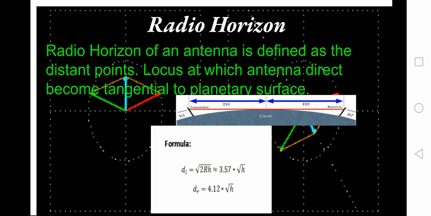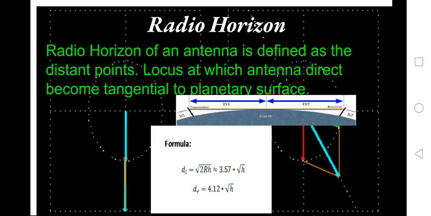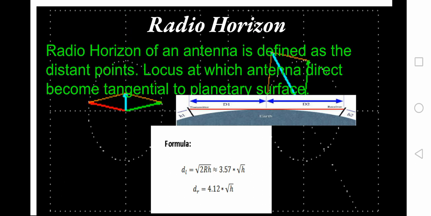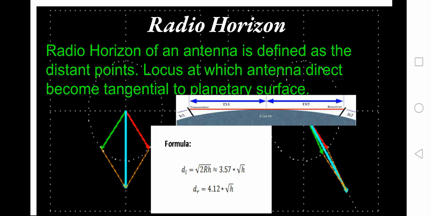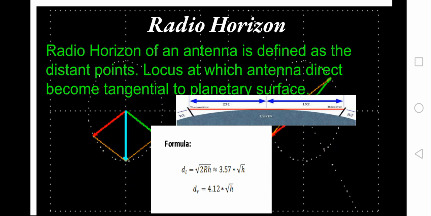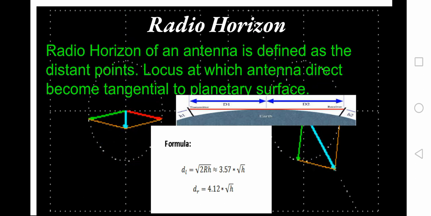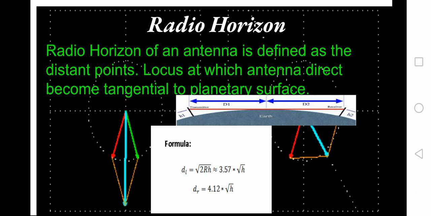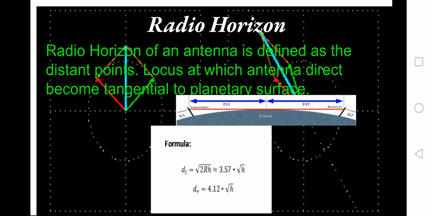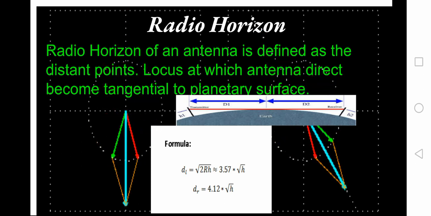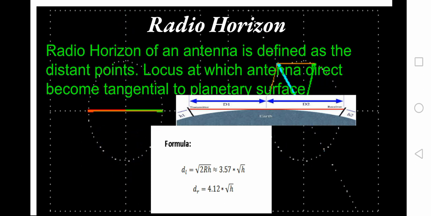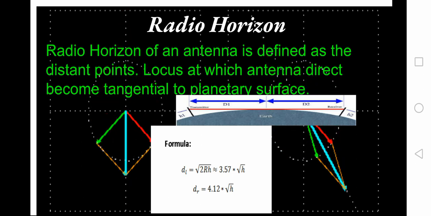Last in this presentation, we are having the radio horizon. The radio horizon of an antenna is defined as a distance points locus at which antenna direct ray becomes tangential to the planetary surface. It is also shown in the figure. And formula to calculate it is given by, for the transmitter side, DL equals 3.57 times under root H, where H is the height of the transmitter tower. For the receiver side, Dr equals 4.12 times under root H. H stands for the receiver antenna height.